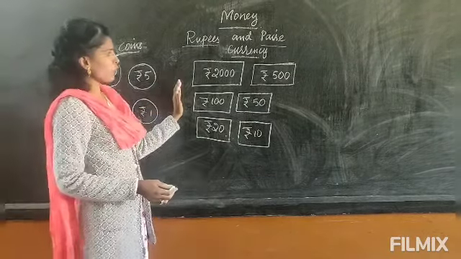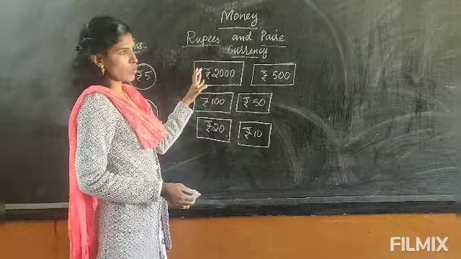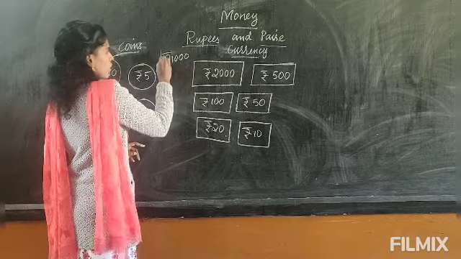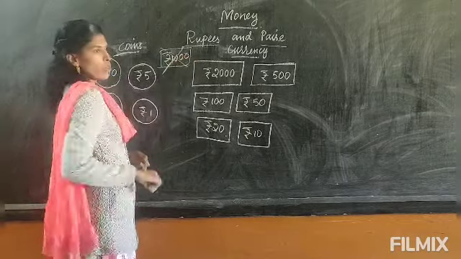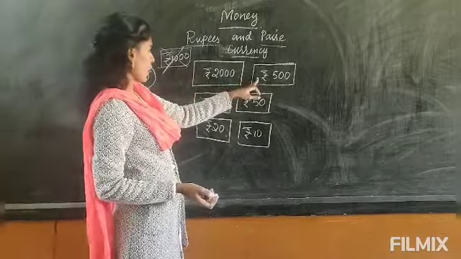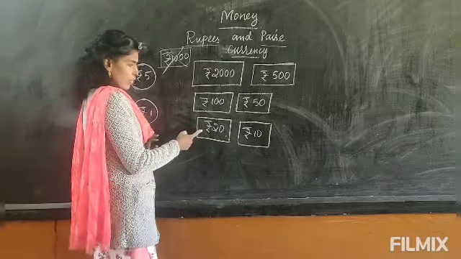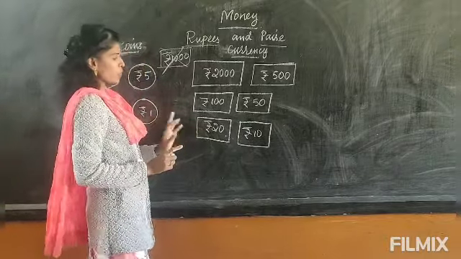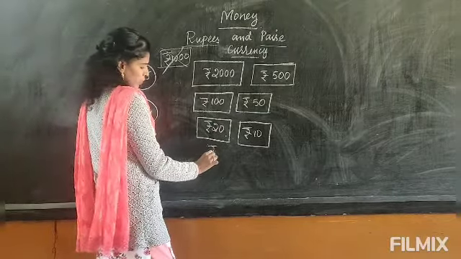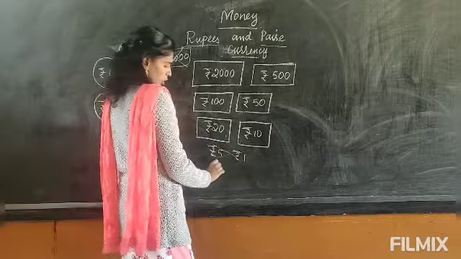In currency, we have 7 units. The highest amount is 2000. Before, we didn't have 2000, so the highest amount was only 1000 rupees. During demonetization, 1000 rupees was taken out and 2000 rupees was released. Then we have 500, 100, 50, 20 and 10 rupees. Earlier we also had 5 rupee and 1 rupee currency, but these were removed during demonetization.